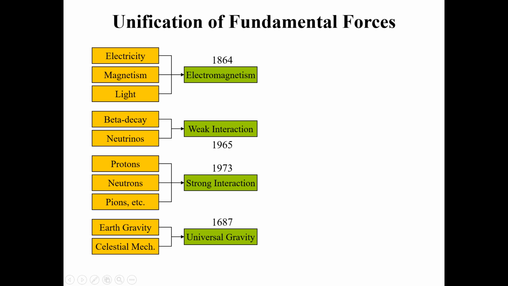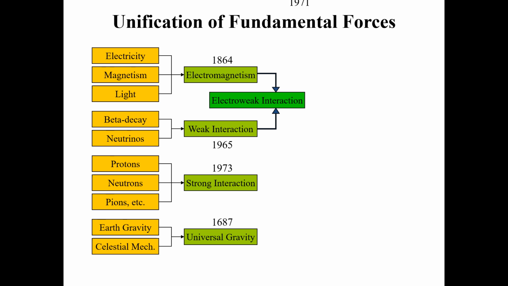So all these earlier concepts have been unified into four basic mechanisms. Until 1973, we have these major unifications: electromagnetism, weak interactions, strong interactions, and universal gravity.